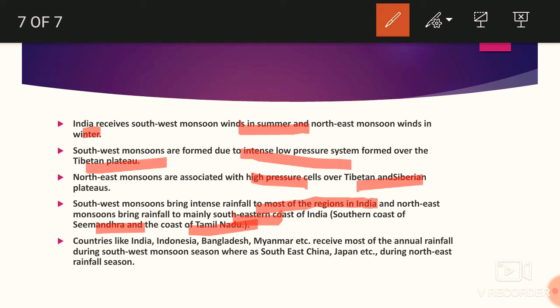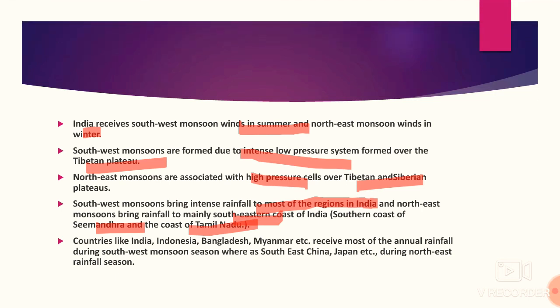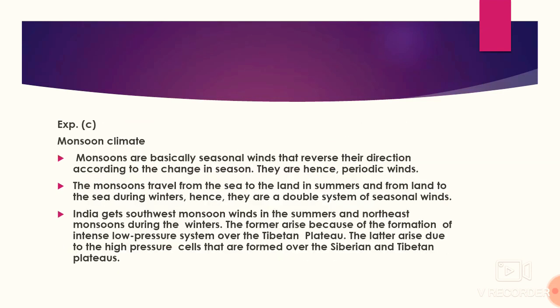Countries like India, Indonesia, Bangladesh and Myanmar receive their annual rainfall during the southwest monsoon, whereas there are some countries like Southeast China and Japan that receive their rainfall during the northeast monsoon. So this is done. We are done with what we mean by the monsoon.